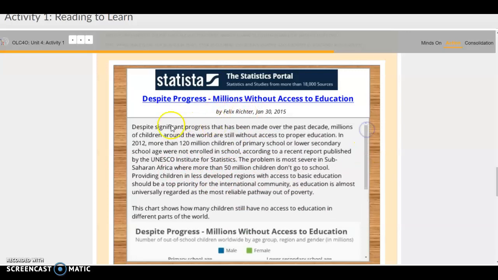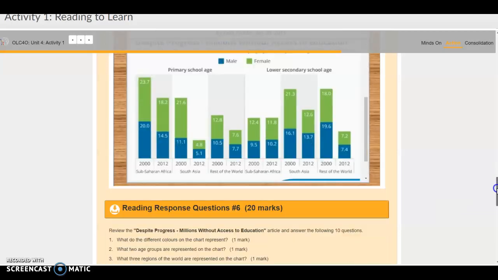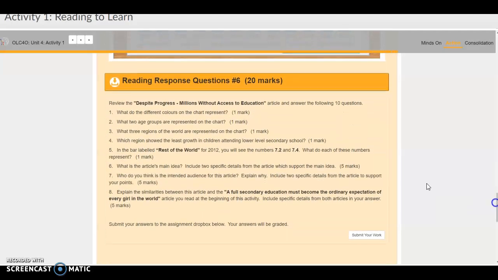All right, so take a look at the article here, and then take a particularly close look at the graphic text here, because you're going to have to answer reading response questions on that article and graphic text. And so you're going to be asked to review the Despite Progress, Millions Without Access to Education article and answer the following, well, it shouldn't say 10 questions, it should say 8. I'll change that. There's 8 questions here to answer. So the reading response questions here in this activity are structured a little differently. You're used to answering 3 questions. In this case, I'm going to ask you to answer 8.